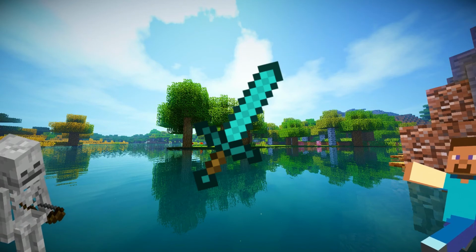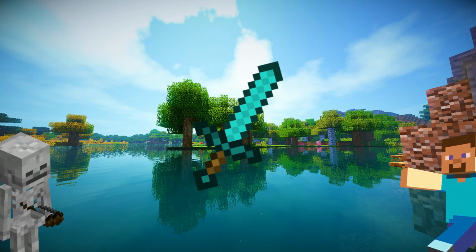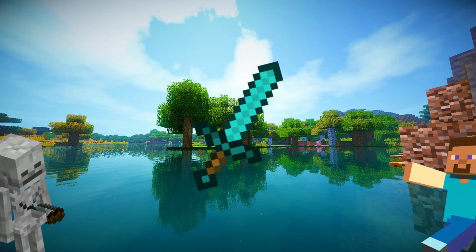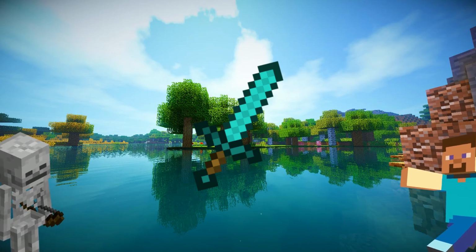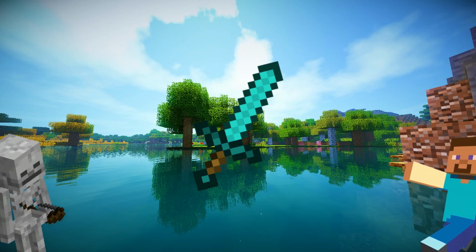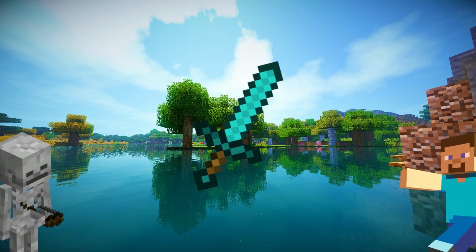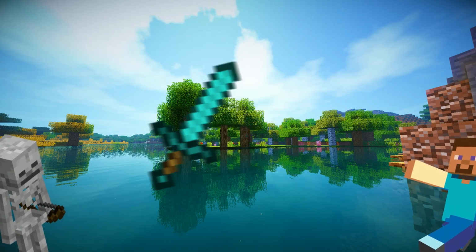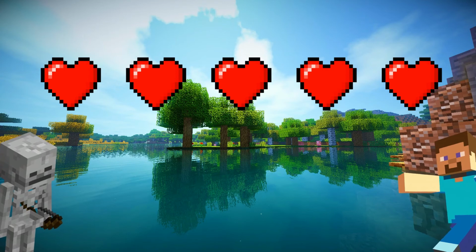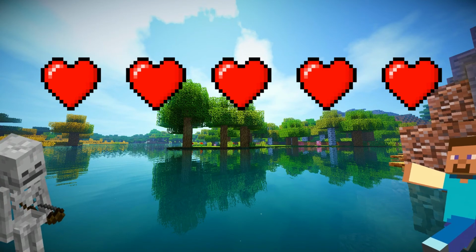It used to give an additional 1.25 damage per sharpness level, but now sharpness 1 will add 1 damage, and any sharpness after that will only increase damage by 0.5. This means the max enchanted sharpness sword will only inflict 10 damage or 5 hearts. This makes critical hits much more crucial, with a random chance of inflicting a 0 to 50% damage increase.